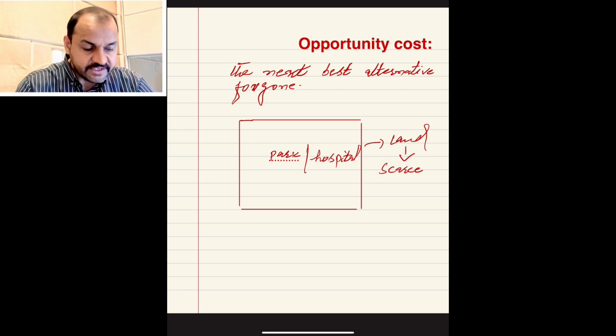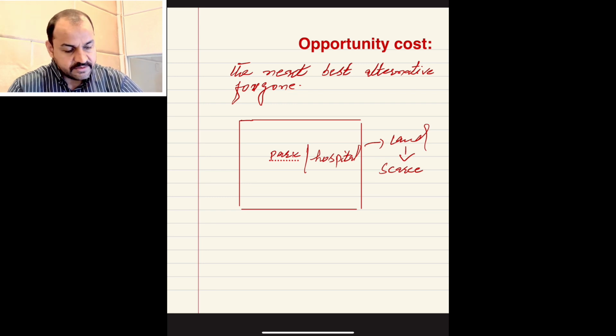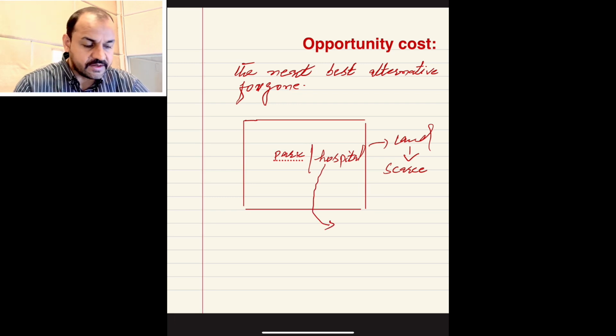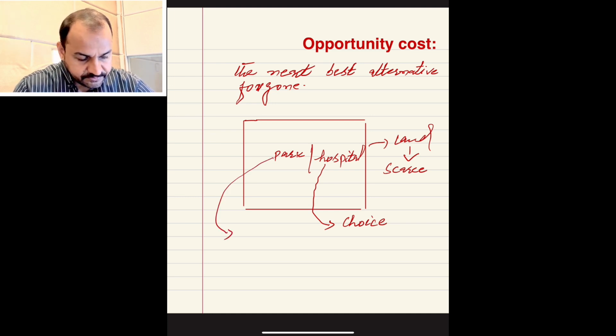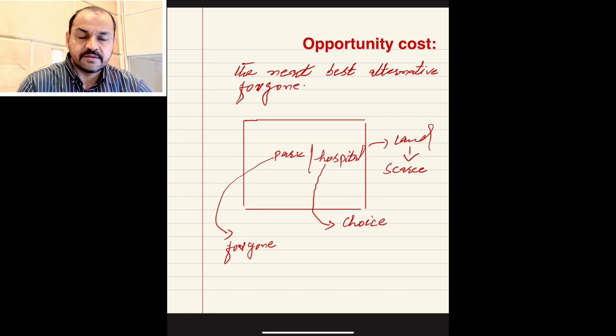Now you have to make a choice. The second important concept is used here. You have made the choice to build the hospital. This means you have foregone the park.